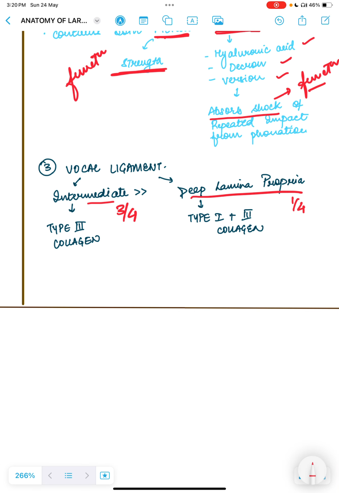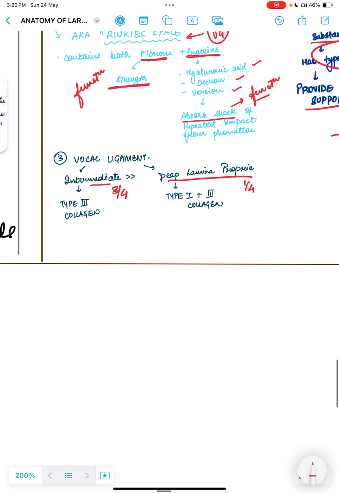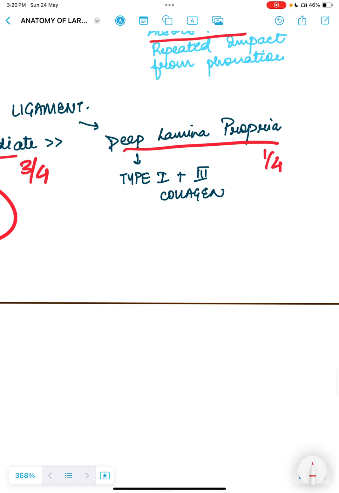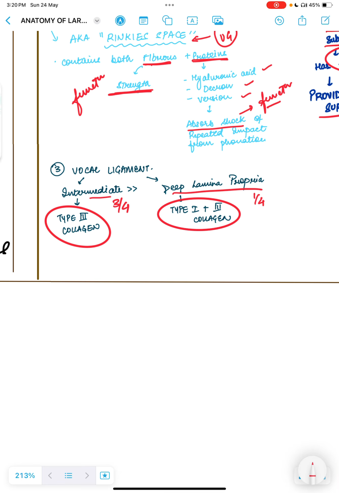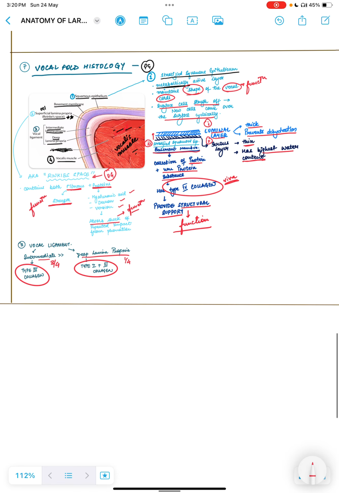And we talked over here, the basement membrane is comprised of type 4 collagen, right? Similarly, the intermediate layer is comprised of type 3 collagen, and the deep one is comprised of type 1 as well as type 3 collagen. So this is everything about your vocal cord histology.